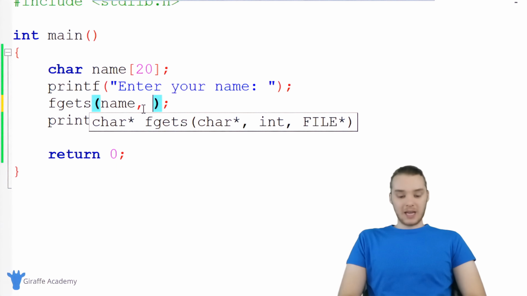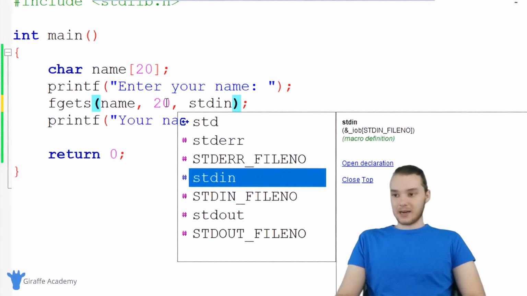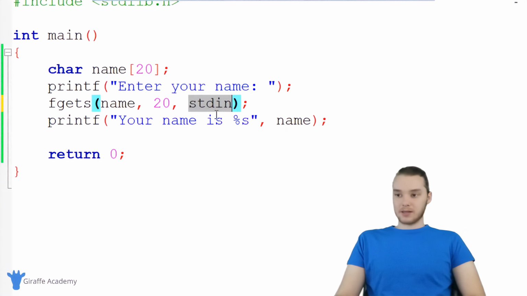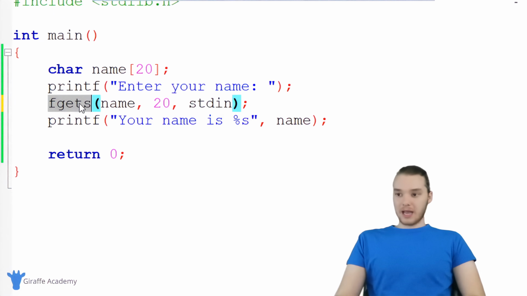So over here with fgets, we can specify how many characters we want to be able to accept. So I'm just going to say 20 because that's how many characters we can store inside of this variable. And over here, I'm just going to say stdin. And this stands for standard input. Essentially what we're doing over here is we're telling fgets where we want to get the information from. And standard input is essentially just like that little console that we've been using. So now I'm using fgets, and this is going to do exactly what scanf did.